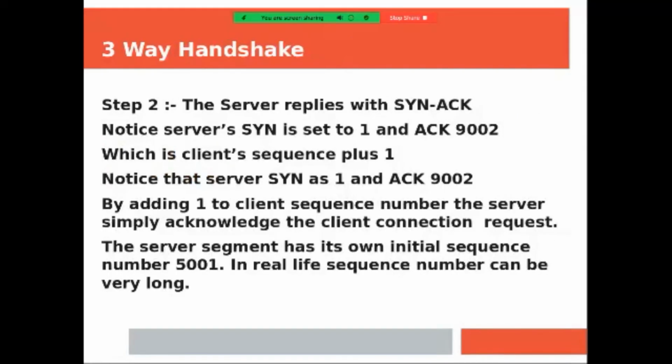And in step 2, the server replies with the synchronization acknowledgement. Notice the server is sending SYN set to 1 and acknowledgement 9002, which is the client's sequence number plus 1. By adding 1 to the client sequence number, the server simply acknowledges the client's connection request. The server segment has its own initial sequence number 5001. In real life, sequence numbers can be very long depending on the different servers.